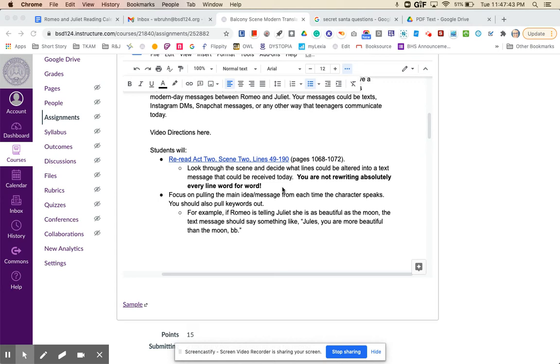You do not have to rewrite every single line word for word. I really want you to be aware of that. Okay, so you're really just paraphrasing, which means that you're drawing out the main ideas and you are kind of putting them into your own words. And in this case, they are into modern words.